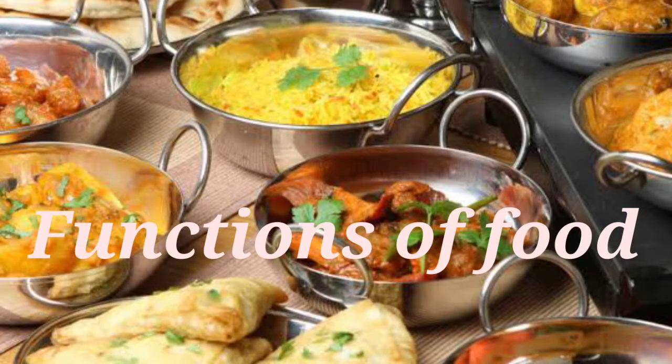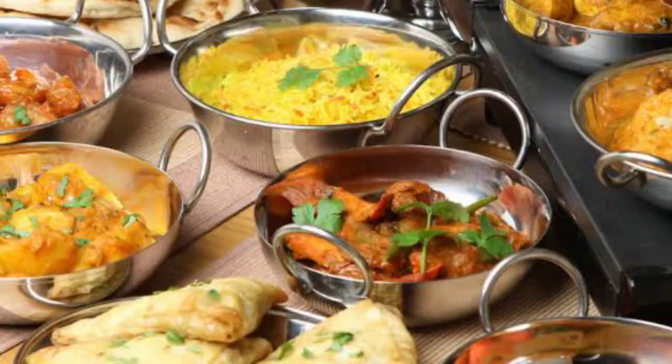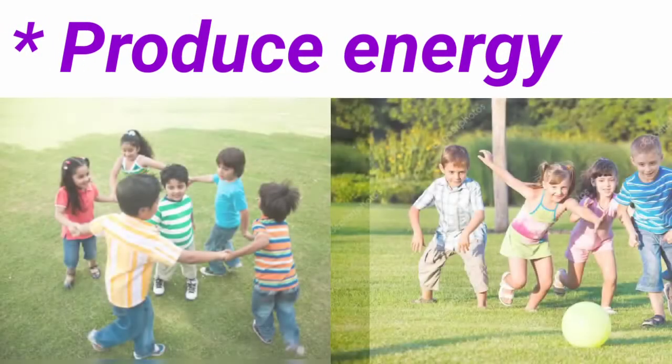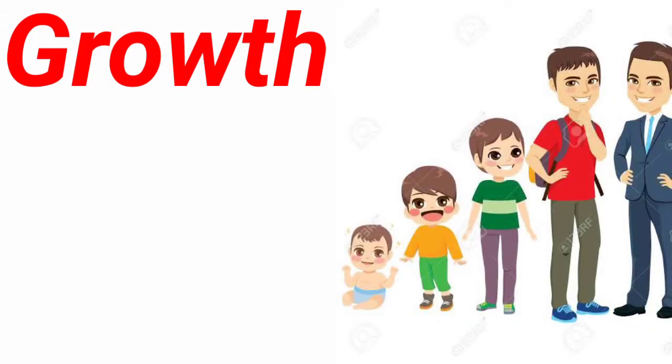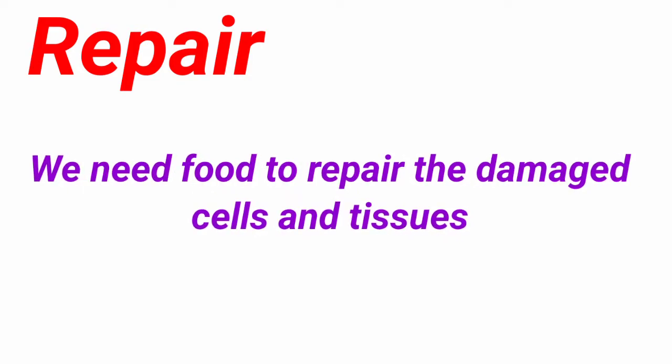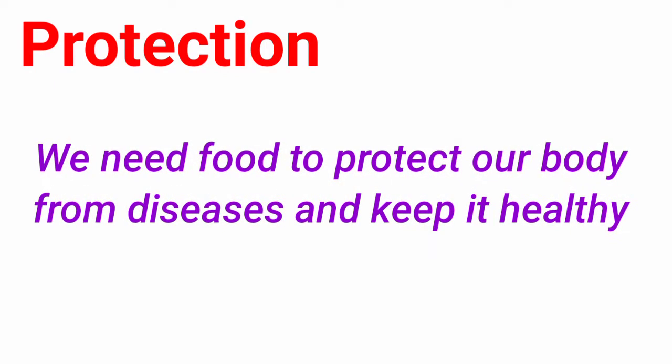Now we come and understand the topic functions of food. Students, food performs many functions for our body. We discuss a few. Produce energy. We need food to get energy to do various activities. Growth. Food is essential for growth. For example, it helps a baby grow into an adult. Repair. We need food to repair the damaged cells and tissues. Protection. We need food to protect our body from disease and keep it healthy.